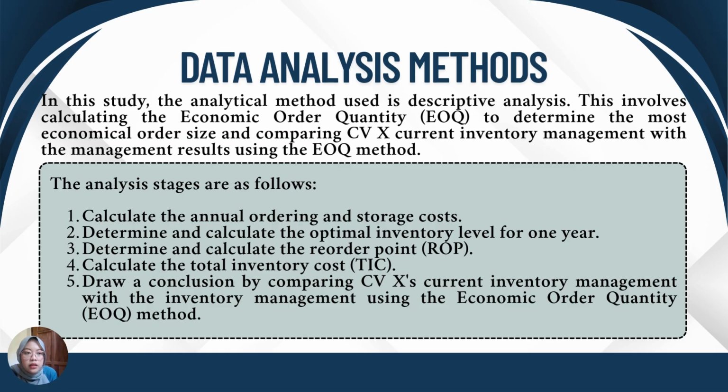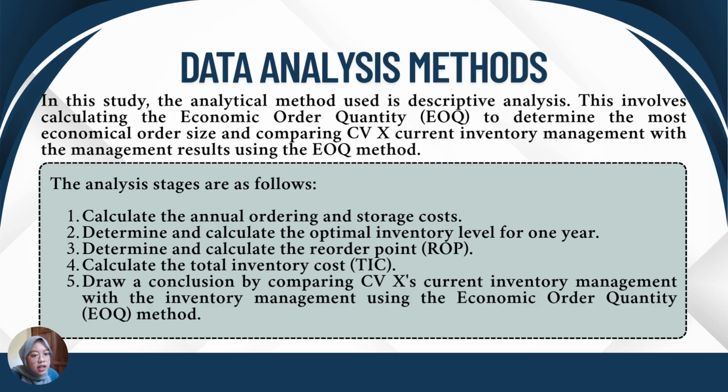And then the next is the data analyzing method. In this study, the analytical method used is descriptive analysis. This involves calculating the economic order quantity to determine the most economical order size and comparing CVX's current inventory management with the management result using the EOQ method. The analysis stages are as follows.